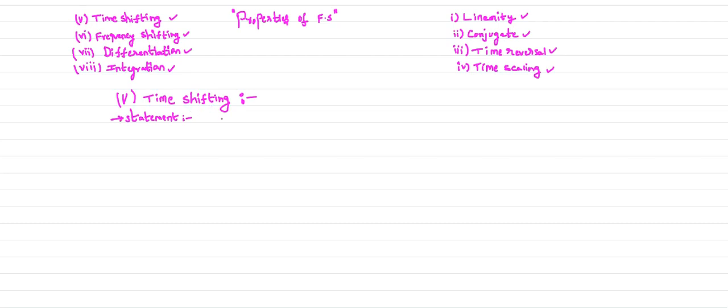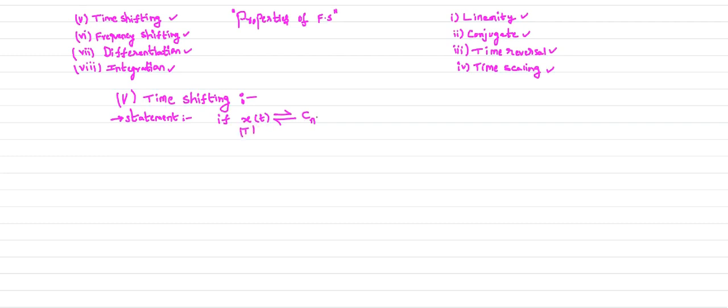The statement is: if the complex exponential Fourier series coefficient of your signal x of t, with time period T, is Cn.